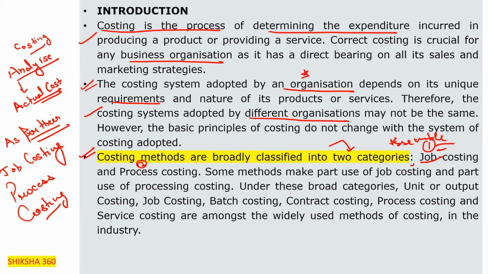Some methods make part use of job costing and part use of process costing.